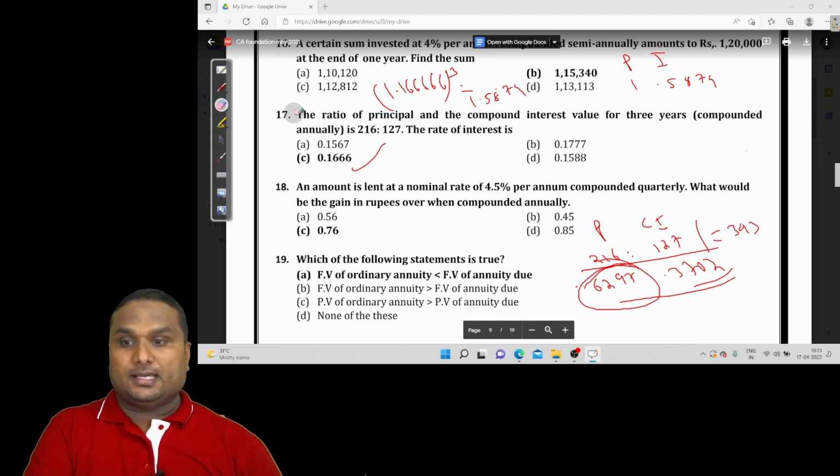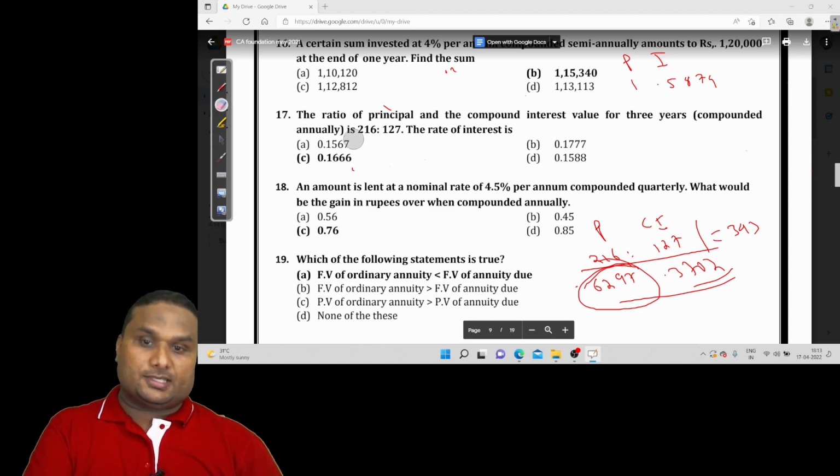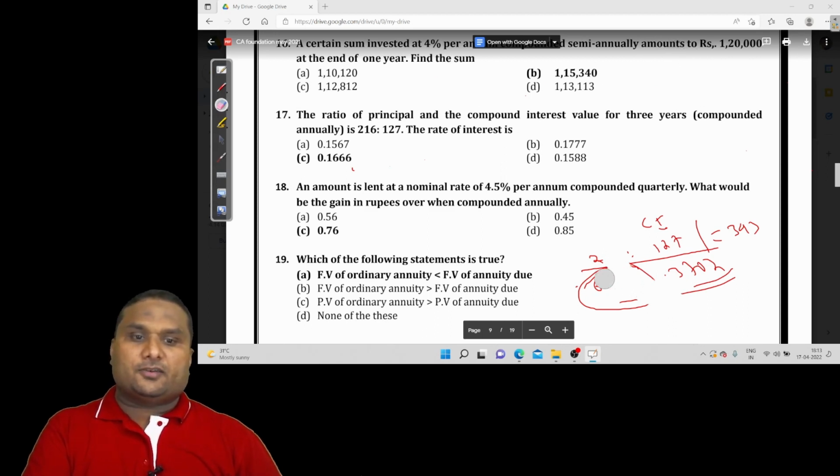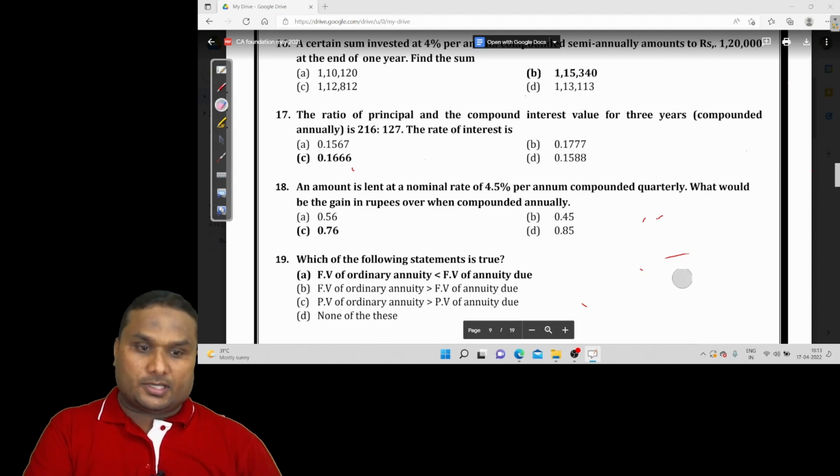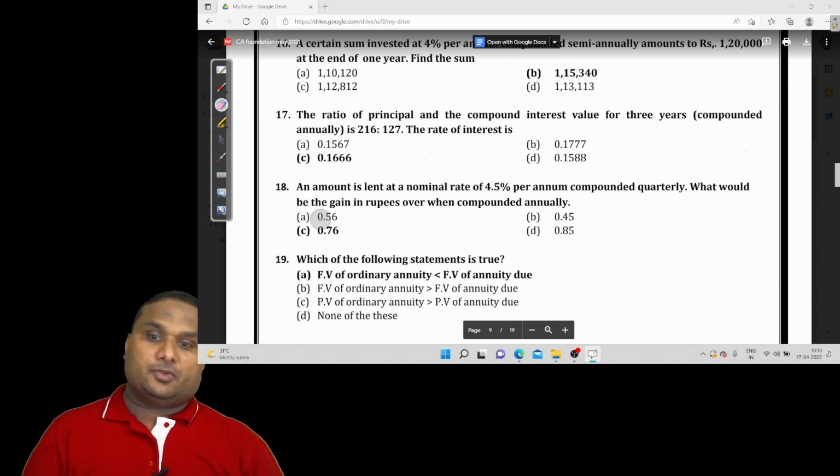Option C is the right answer. And this is a little bit confusing question, a little bit tough question actually. It is not an ordinary question. Okay. Now question number 18.